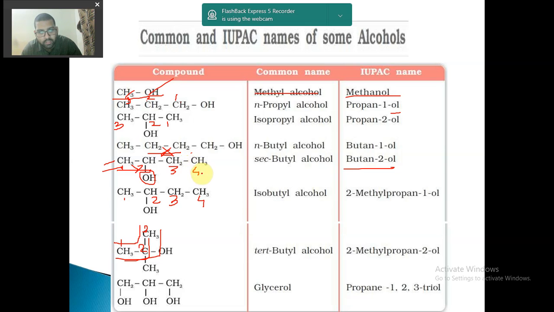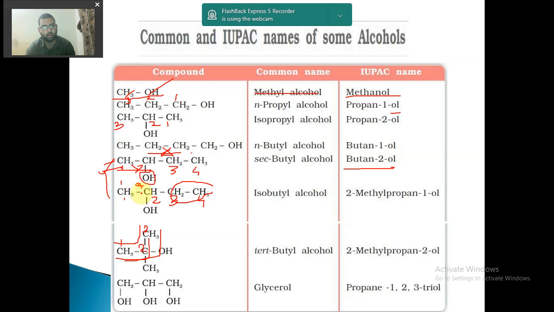So this is the shape. You see, CH3 CH CH2 CH3 and CH3 CH CH2 CH3. These two are the same. So this can be named in two ways. The first way is that I consider this all as butane, so it will be butan-2-ol. The second way, if this CH2 CH3 is called another alkyl group, which is ethyl, so we can call it, if I name it 1 and 2.